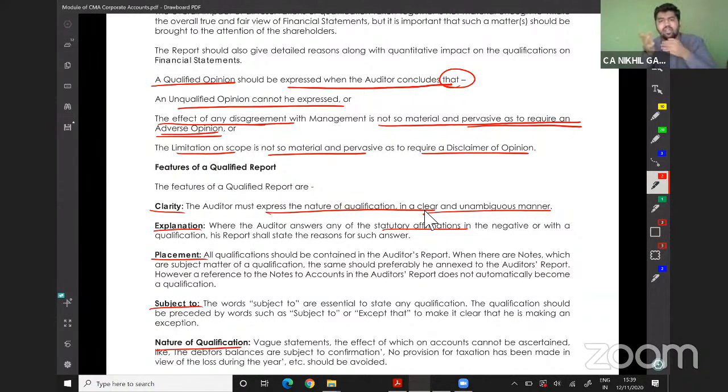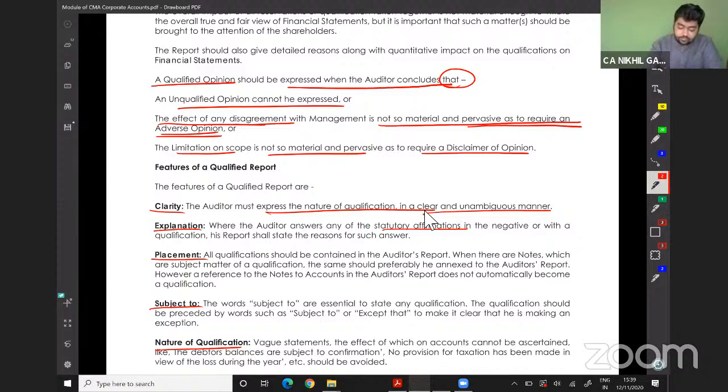so this is a jewelry company. The main driving force will be the jewelry, will be the inventory, and it will affect over many other things as well. So then you should go for an adverse report. Anything which will affect the whole financial statement or the majority of the financial statement, adverse report should be issued instead of a qualified report. If that particular part is not going to affect majority of the financial statement, then a qualified report should be